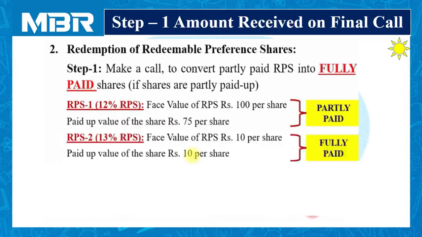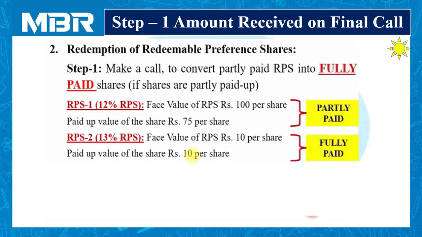Again, we have one more variety of RPS, that is the 13% RPS. Face value of 13% RPS is rupees 10 and paid up value is rupees 10. So face value is 10, paid up value is also 10. It means 13% RPS is referred to as fully paid up.